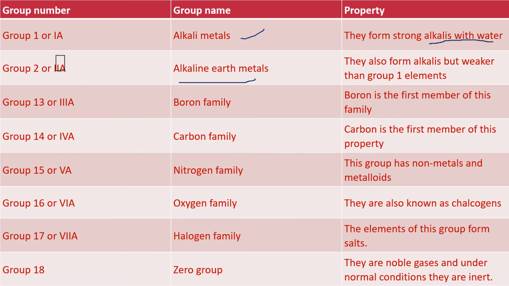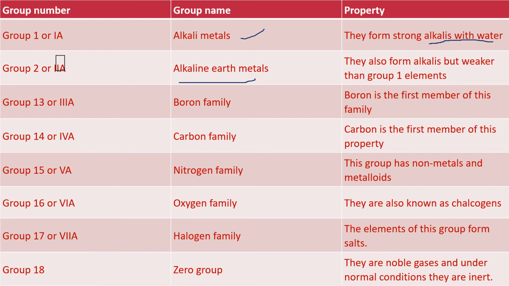Group 13 is known as the boron family, as the first element of that group is boron. Next, group 14 is known as the carbon family. Its first element is carbon. Next, group 15 is known as the nitrogen family.